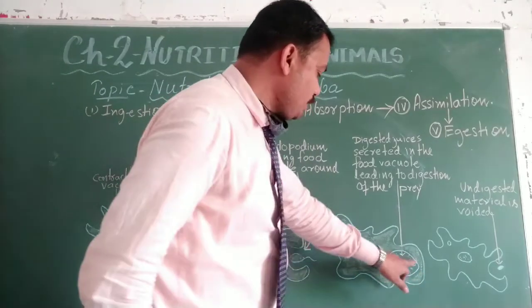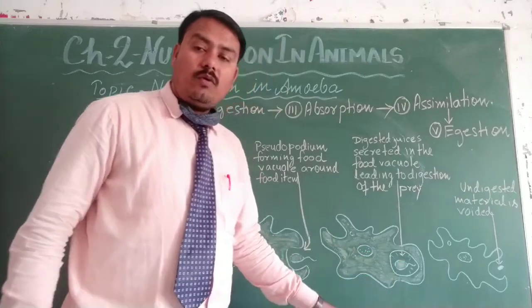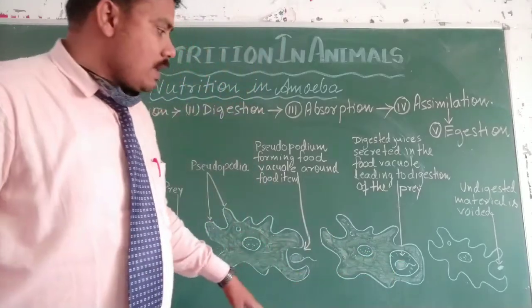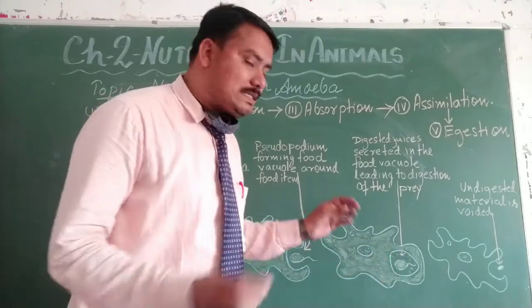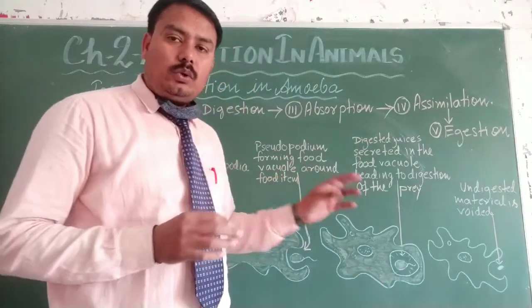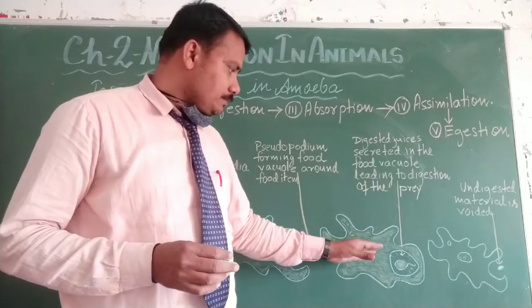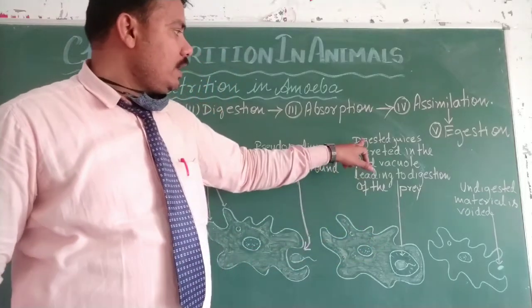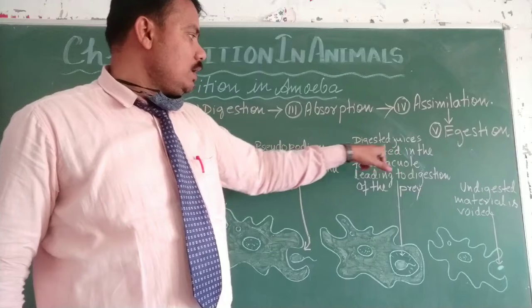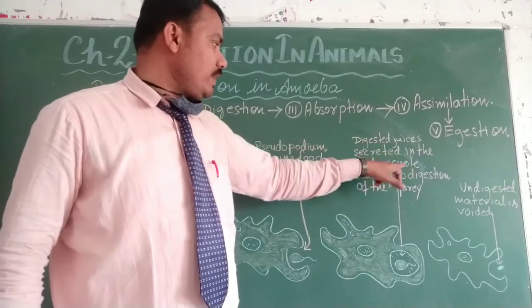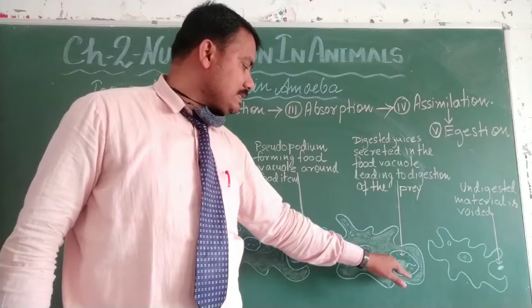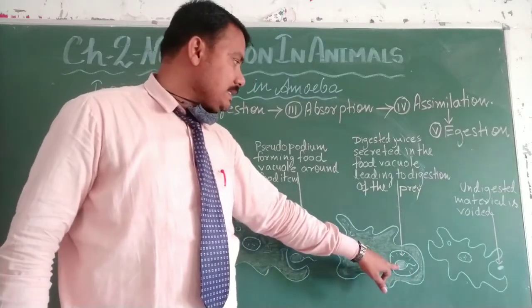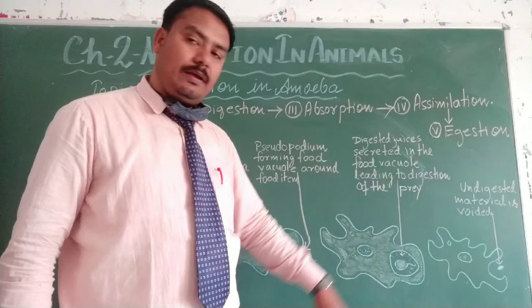So this empty space is called the what? Vacuole. And in that empty space, its body releases various enzymes to digest that food. Here I have written digestive juice secreted in the food vacuole. In this food vacuole, its body releases various types of enzymes that will digest this prey.